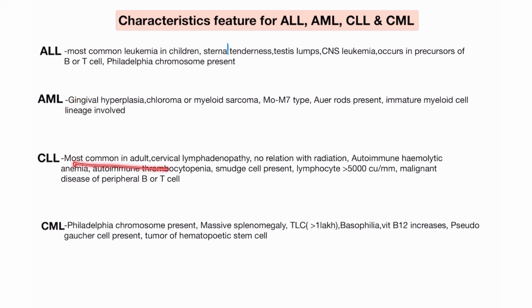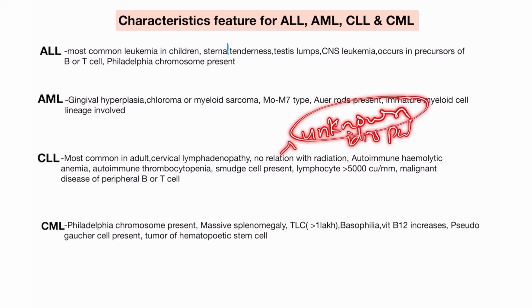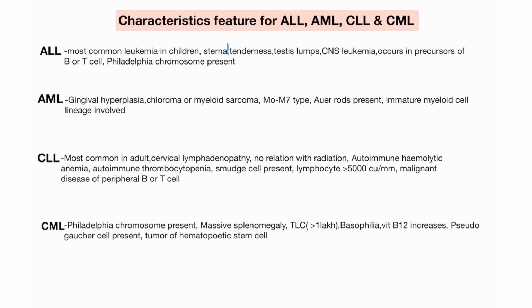CLL most commonly occurs in the adult. In these cases, cervical lymphadenopathy: when you find cervical lymphadenopathy in the question, then it is a case of CLL, mostly CLL patients. And no relation with radiation. I already discussed there is no relation with radiation in CLL because its cause is unknown. Unknown cause means idiopathic, because it mostly occurs in workers like farmers.